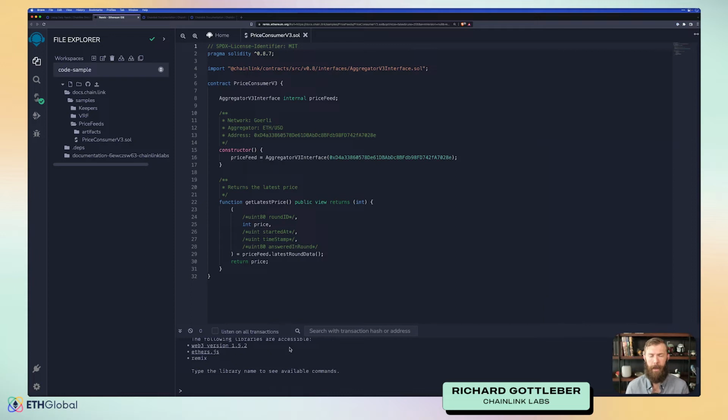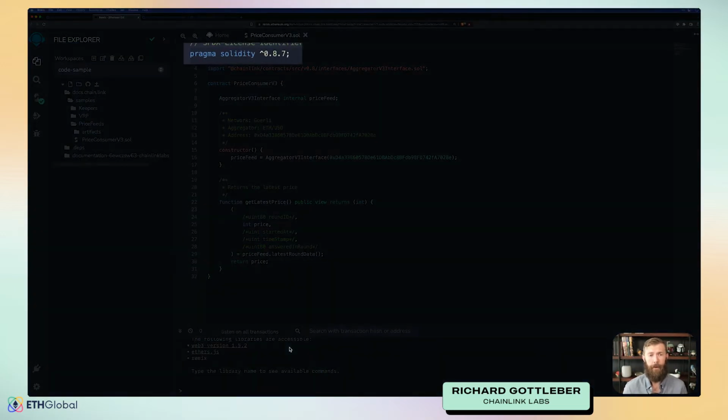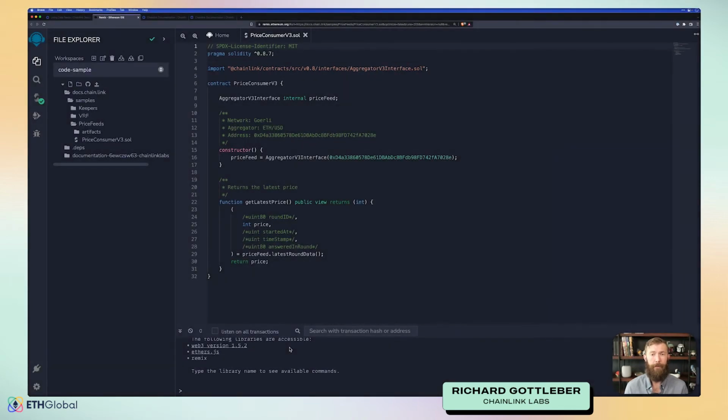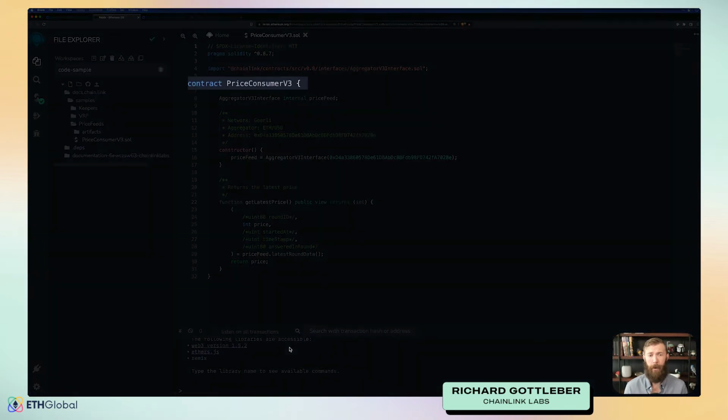Let's take a look at this contract and see what exactly we're doing. The first thing you'll notice is that we're declaring the Solidity version. Then we're importing a contract called Aggregator v3 interface. That's going to give us the interface to the price feed aggregator contract. We have our contract called Price Consumer v3.